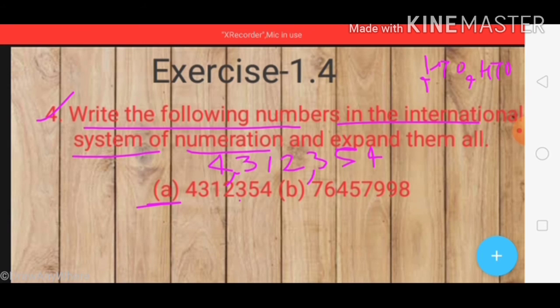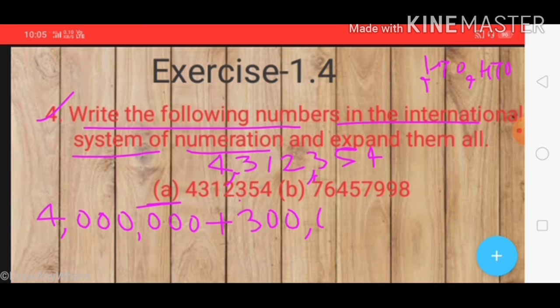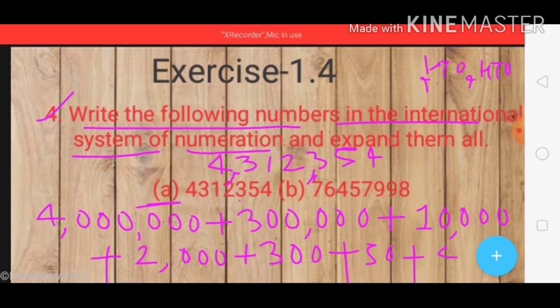Now we have to write it in expanded form. So simply you can expand it like this: 4,000,000. Remember, the comma will be according to the international system. Plus 300,000. Now look, here again there is a comma and 3 digits, so we make it 30,000. After that 1, it is 000, plus 2,000 plus 300 plus 50 plus 4. OK, so you can do it like this in the international system of numeration.